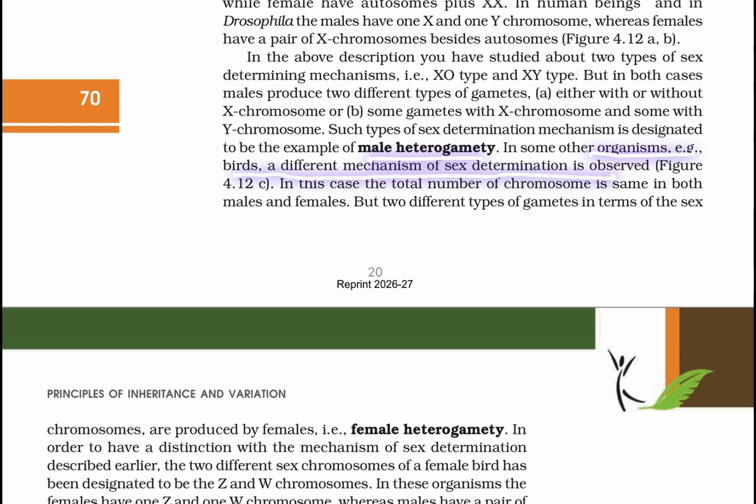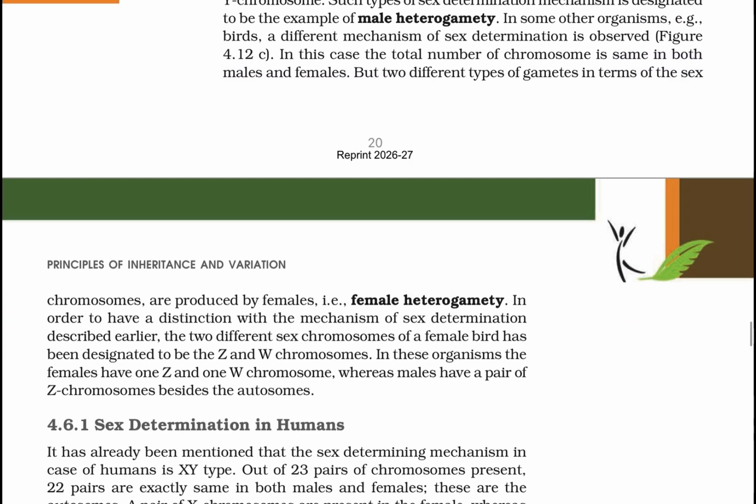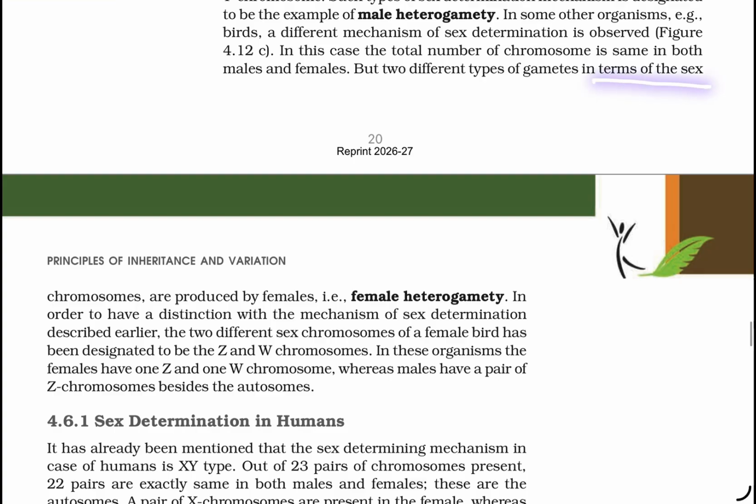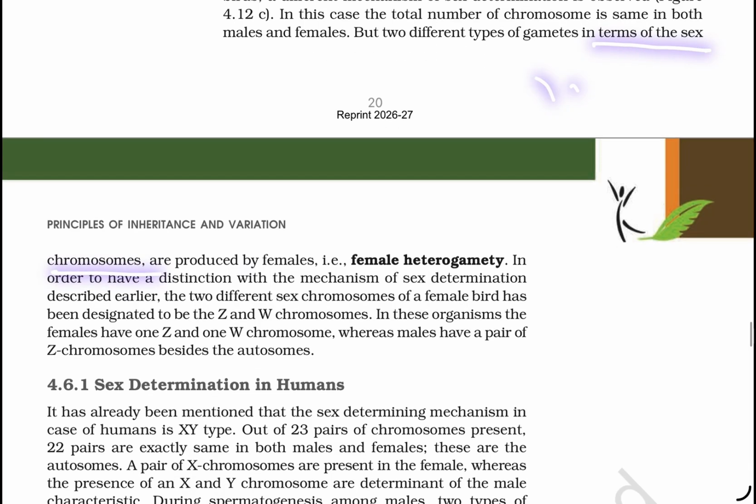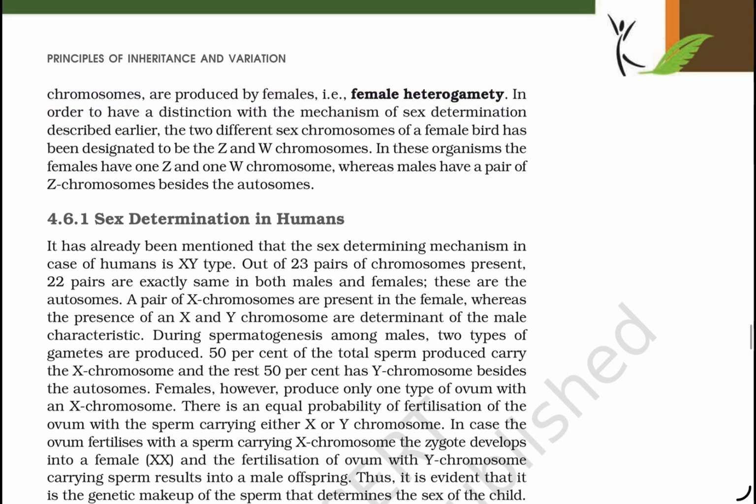In some other organisms, such as birds, a different mechanism of sex determination is observed. In this case, the total number of chromosomes is the same in both male and female. Two different types of gametes in terms of sex chromosomes are produced by the female, called female heterogamety.